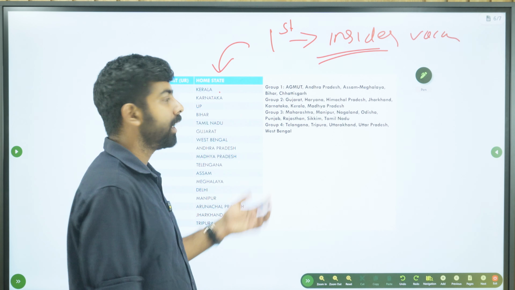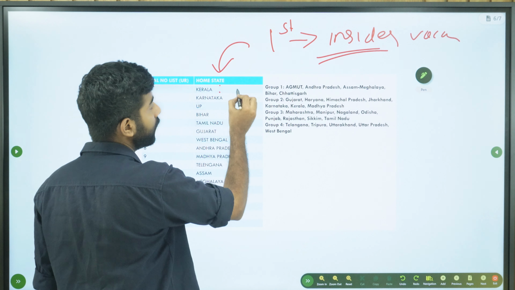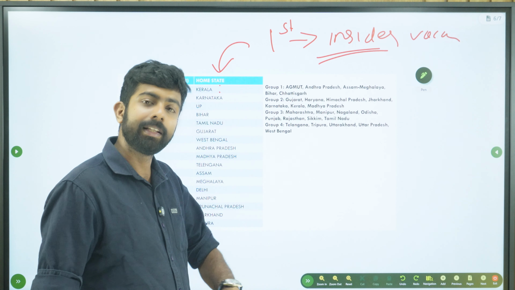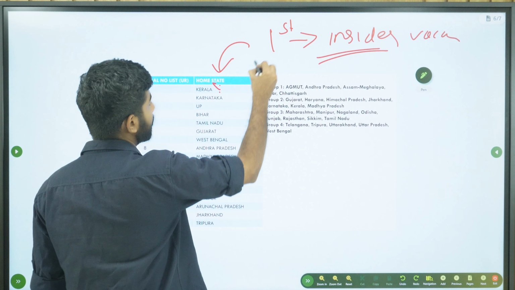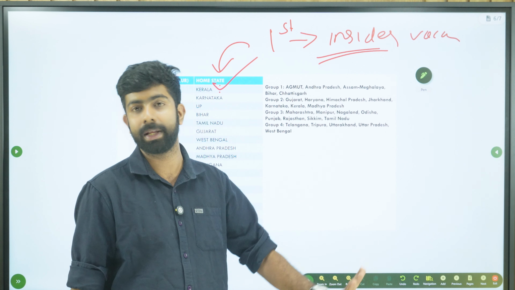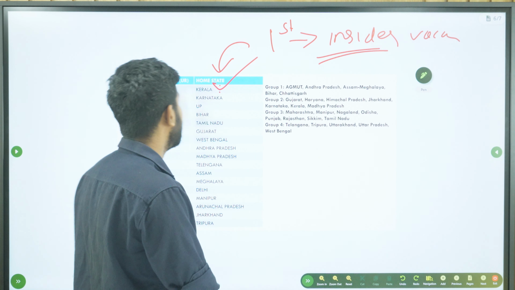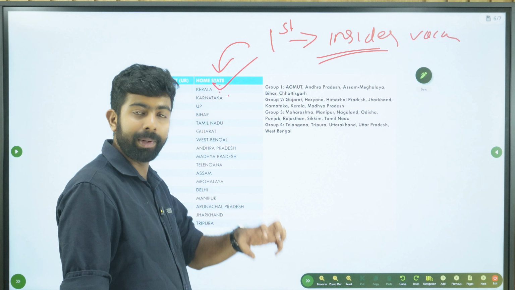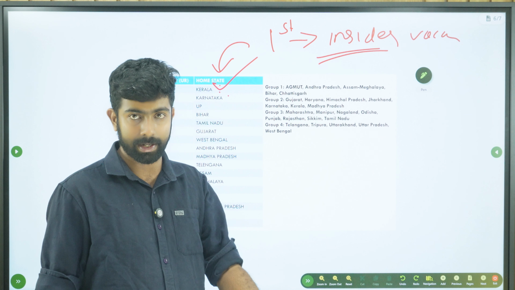His preference is Kerala, so he will be considered for the insider vacancy of Kerala. Say there is an insider vacancy, then this person will get his home state. That is complete, there's no complication there. He will get Kerala. So the next person is from Karnataka. His home state is Karnataka. He will be considered for the insider vacancy of Karnataka, right?